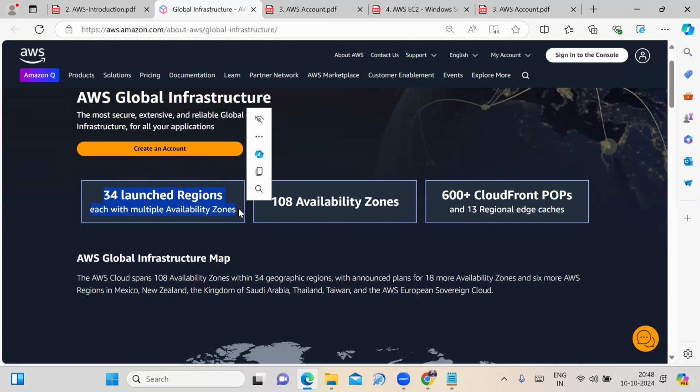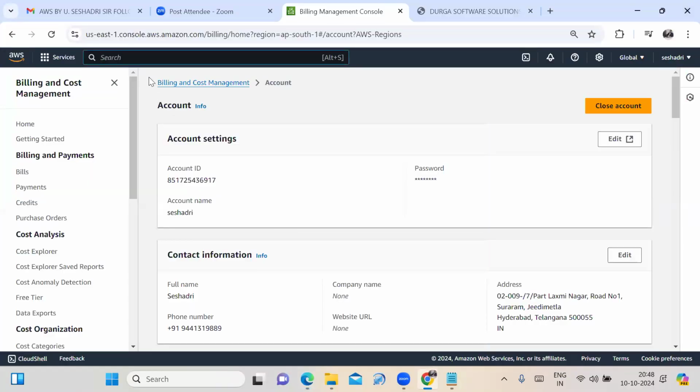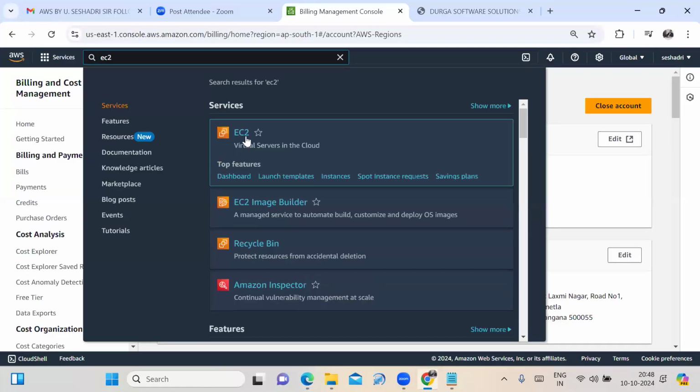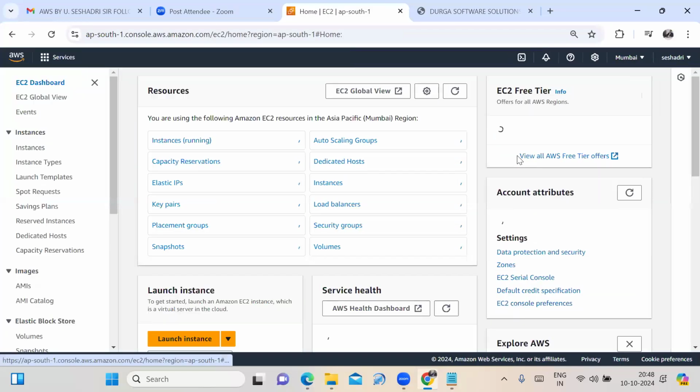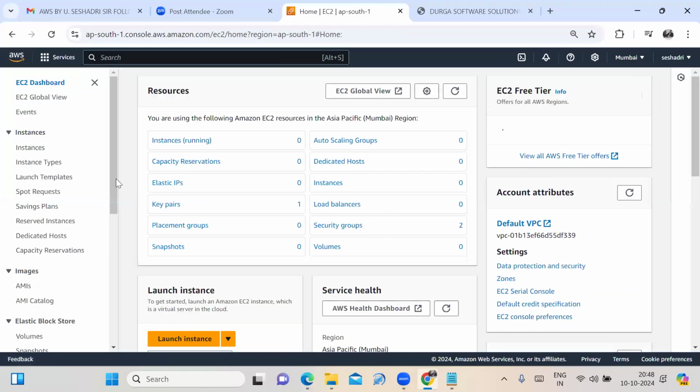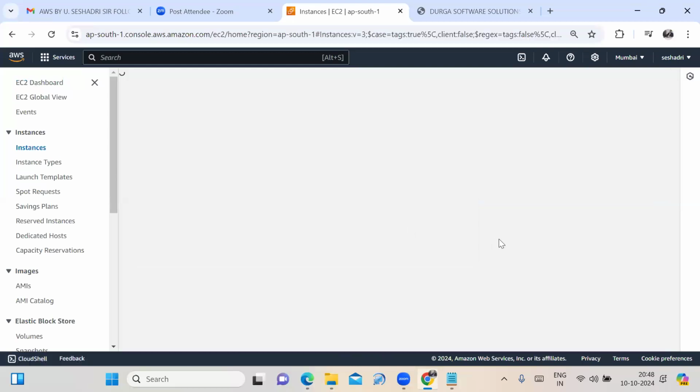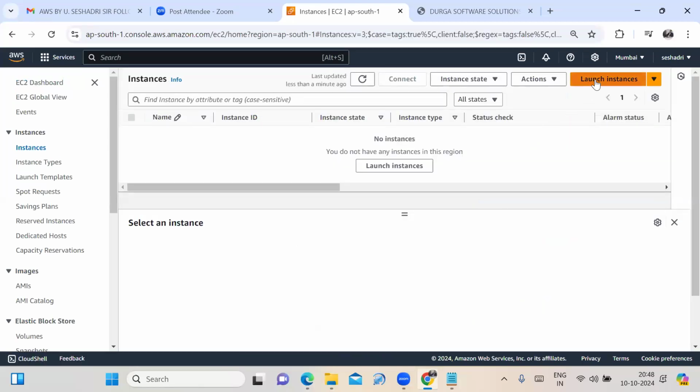Why are there multiple availability zones? Now let us see that. I have to click on the EC2 service here. Let's assume, don't worry about it, I want to launch an instance, one virtual machine.